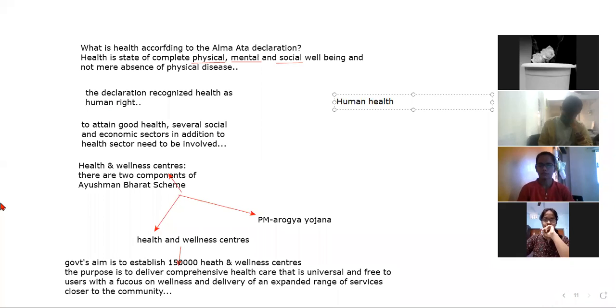So we cannot see animals separately from human beings in this particular respect. In many cases animals become the reservoirs of a number of viruses and other pathogens, which are carried by those animals to you. That is the important concept here.